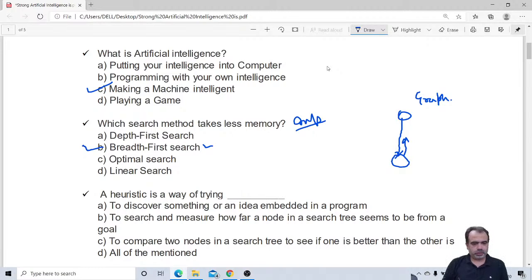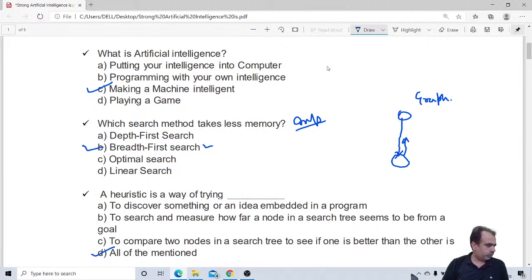So B is also a heuristic. To compare two nodes in a search tree to see if one is better, definitely for this also you need some knowledge. So from my point of view, all of the mentioned above is the answer. The heuristic is a way of trying D, all of the mentioned above.